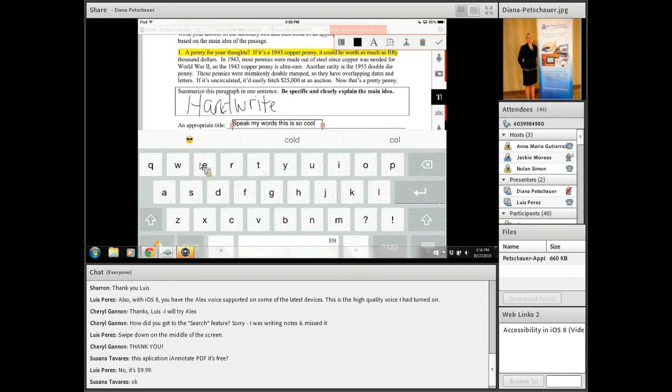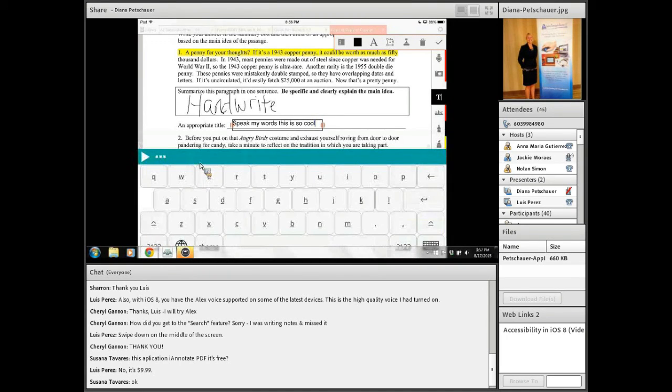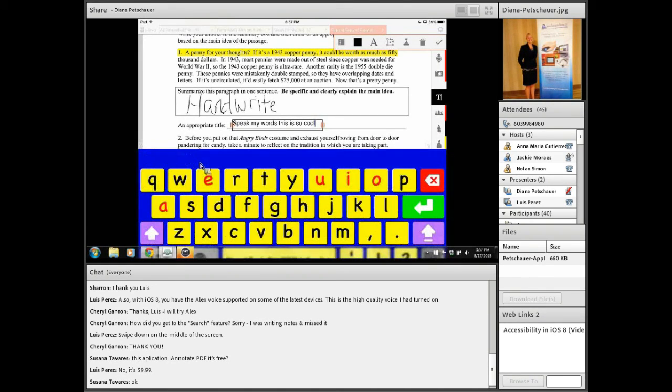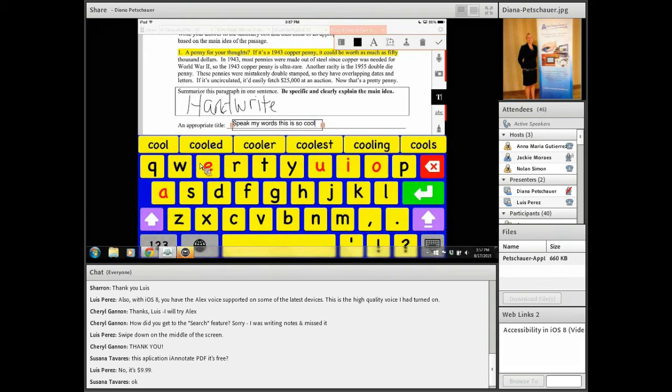So you can see that word prediction pulls up as well as the ability to swipe between letters. And this can certainly speed up typing for someone who may have a difficult time lifting their finger off the keyboard. So I tap on next keyboard. This is the read and write keyboard. This is from the Maker's Text Help, and you can choose to have word prediction and a few other options such as dictionary and picture dictionary. You can change the theme. If I tap the globe again, you can see the option for the color-coded, maybe for younger users.